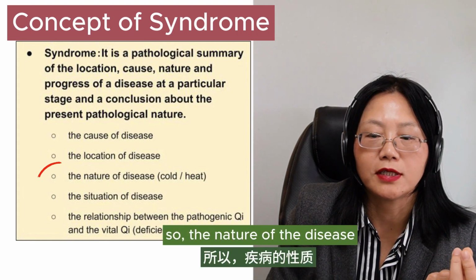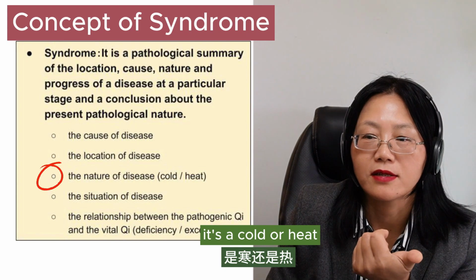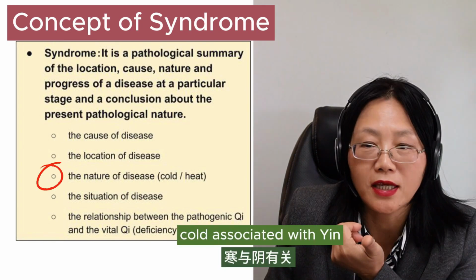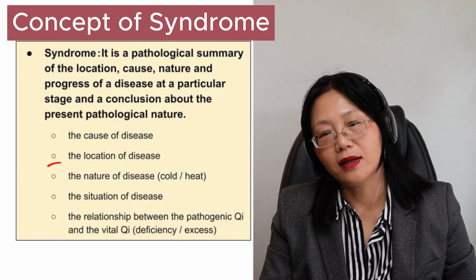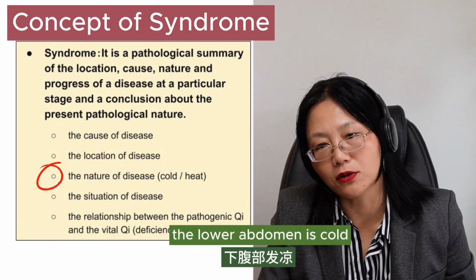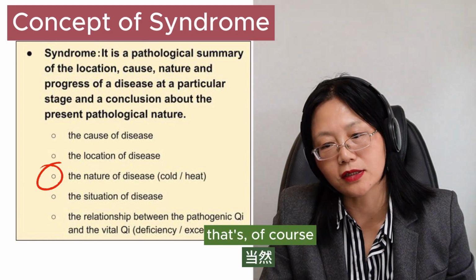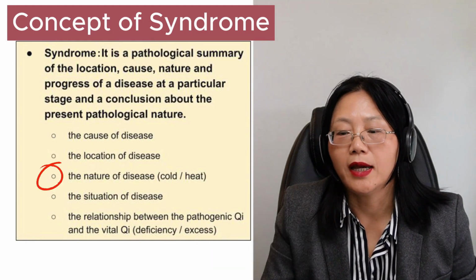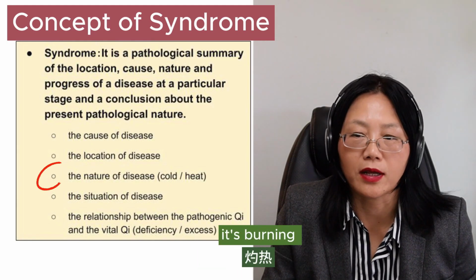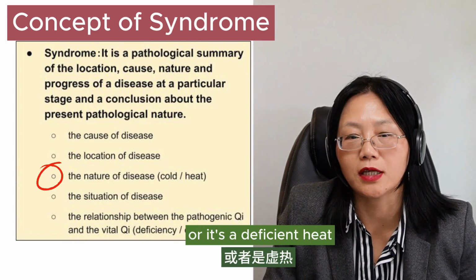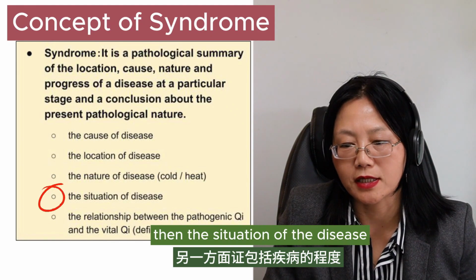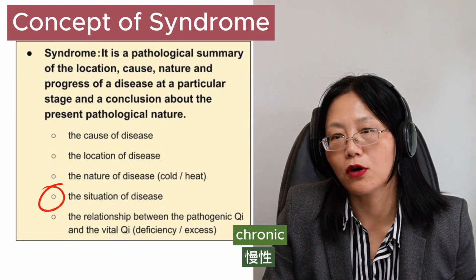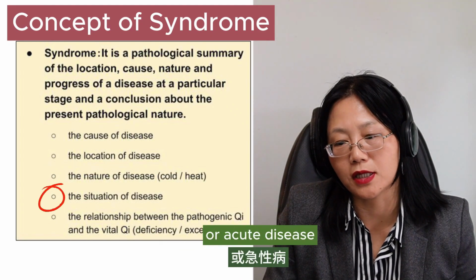The nature of the disease, it's a cold or heat. Cold associated with yin. Your body is cold. That's cold disease. You touch the belly, the lower abdomen is cold. The food is cold. That's, of course, a cold syndrome. And heat syndrome, the body is burning, or it's a deficient heat, or it's excess heat. Then the situation of the disease, the mild, severe, or chronic, or acute disease.